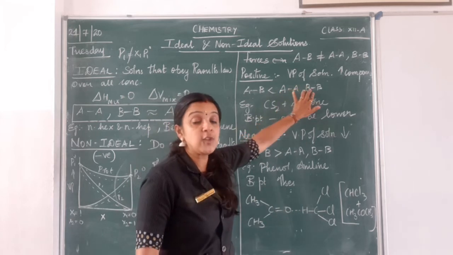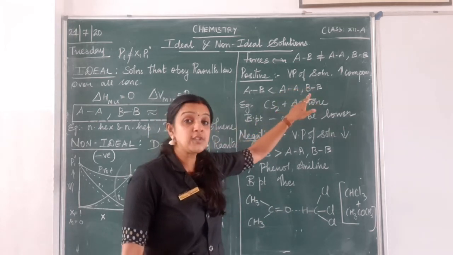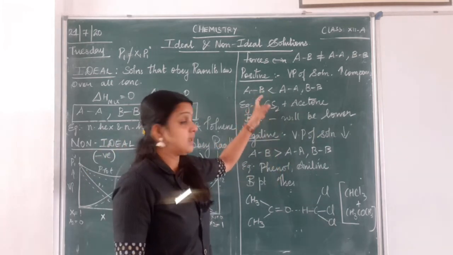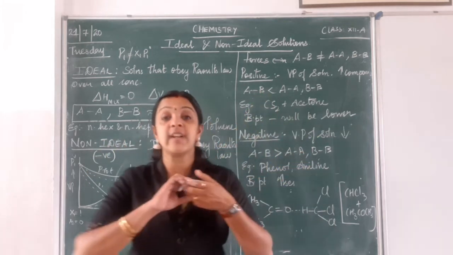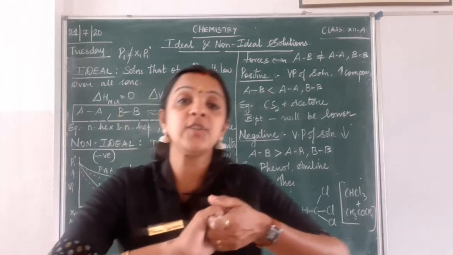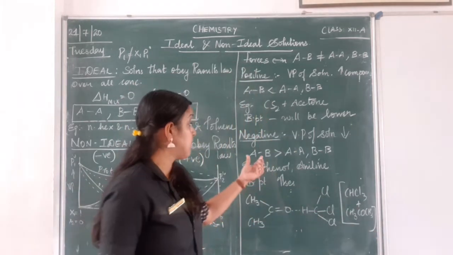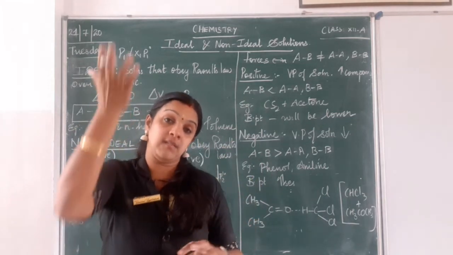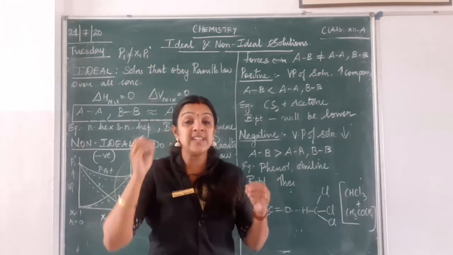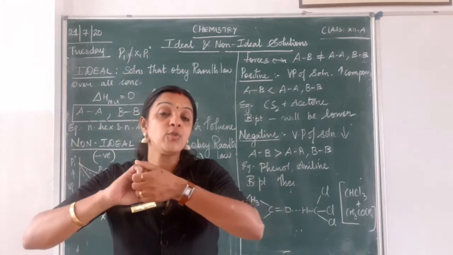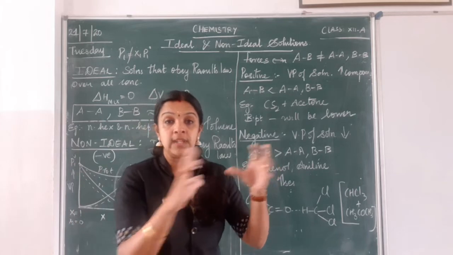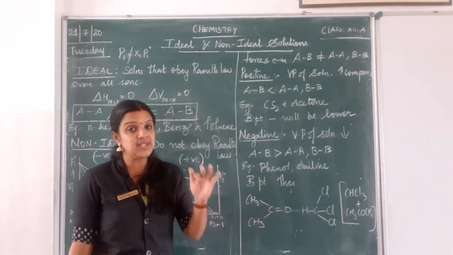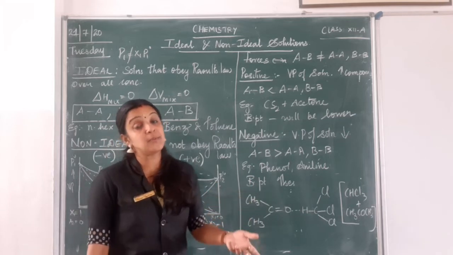Here the AA and BB interaction is very weak. They don't tend to be closer. So what happens? AB interaction is more. So A tends to join with B rather than escaping to the vapor phase. So instead of getting into the vapor phase, they try to be closer and form a cluster together. So what happens in that case? The vapor pressure will decrease. So what happens when the vapor pressure decreases?